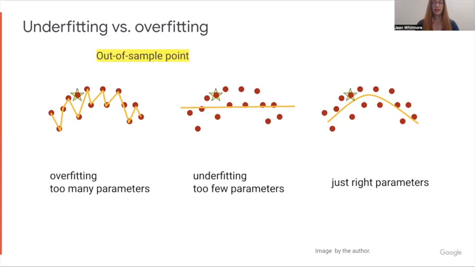Here I've added an out-of-sample point, just one to make it simpler, and shown how each of the models might do with respect to it. The overfitting one happens to miss it by quite a bit because this jagged line happened to jag at the wrong spot. The underfitting one wasn't too far off, but it was still off. The just right got pretty close. So it is when we're talking about the out-of-sample error that the just right number of parameters really matters.